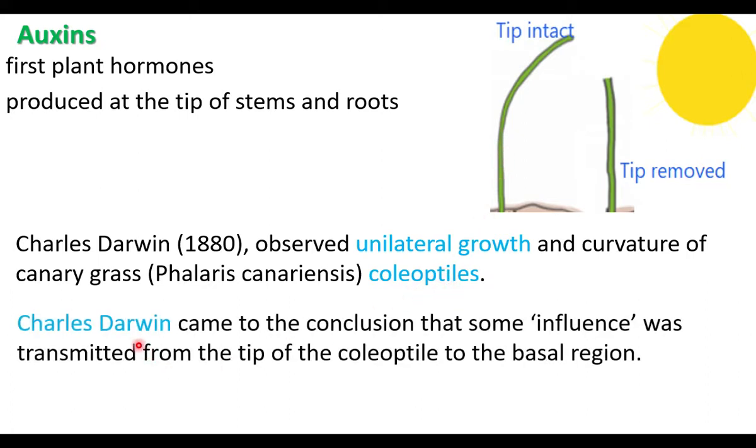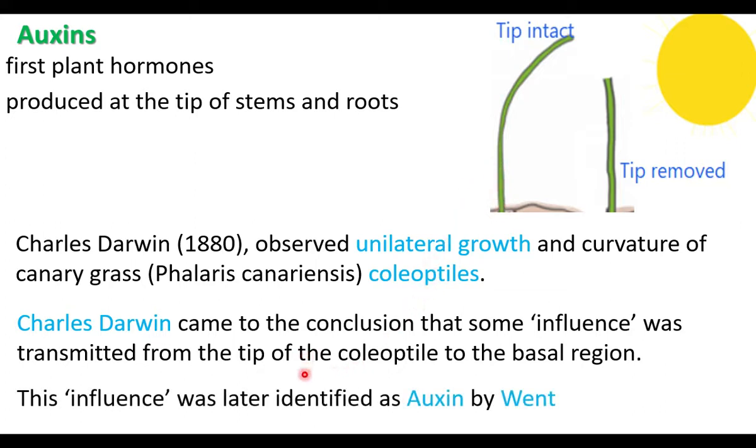And Charles Darwin came to the conclusion that some influence was transmitted from the tip of the coleoptile to the basal region. Some chemicals were transmitted from the tip to the basal region. That results in growth. Later, Went, a scientist, identified the substance responsible for the growth bending movement as auxin. That was discovered by Went.